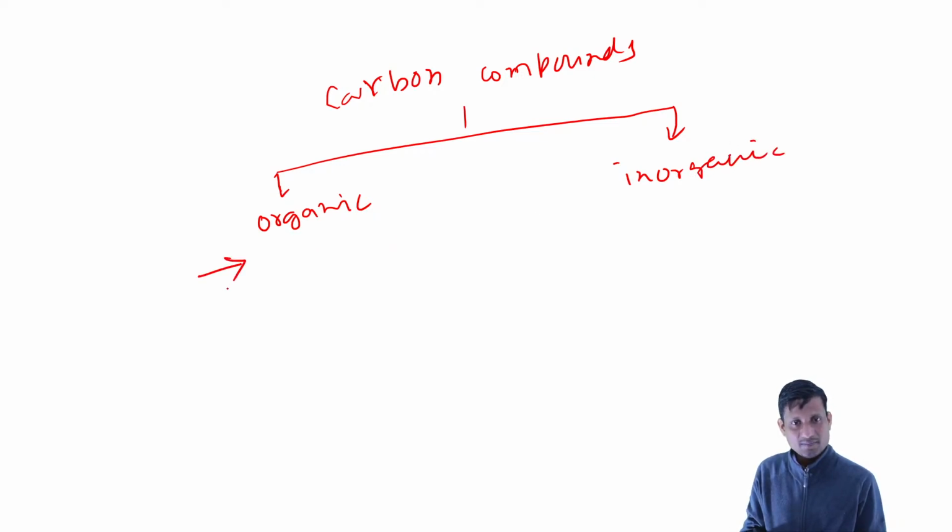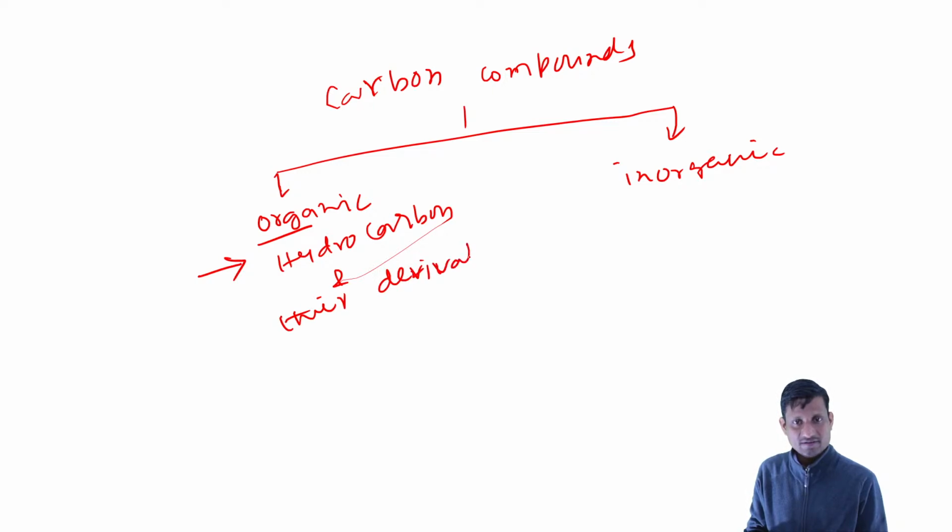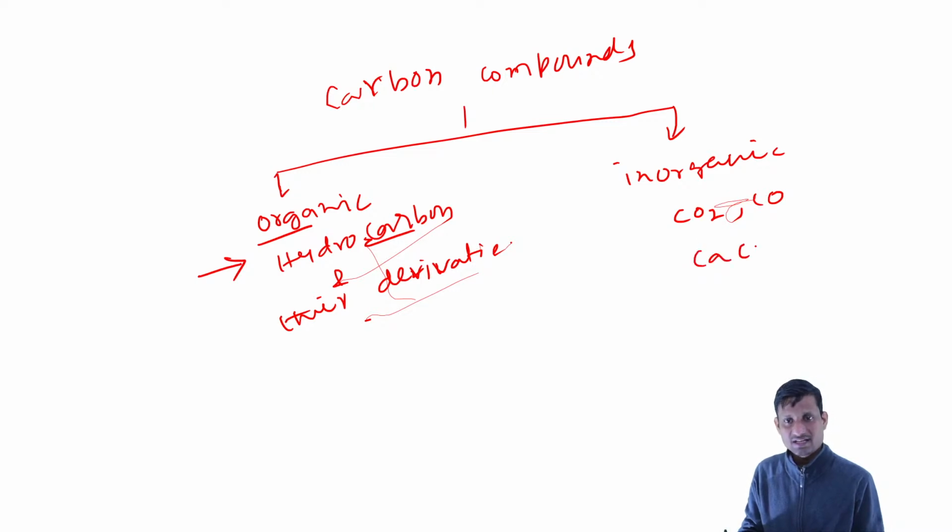Compounds of the living cell, basically hydrocarbons and their derivatives. Those are called organic. And the salt kind of thing, the gases, basically carbon dioxide, carbon monoxide, and calcium carbonate, are inorganic.